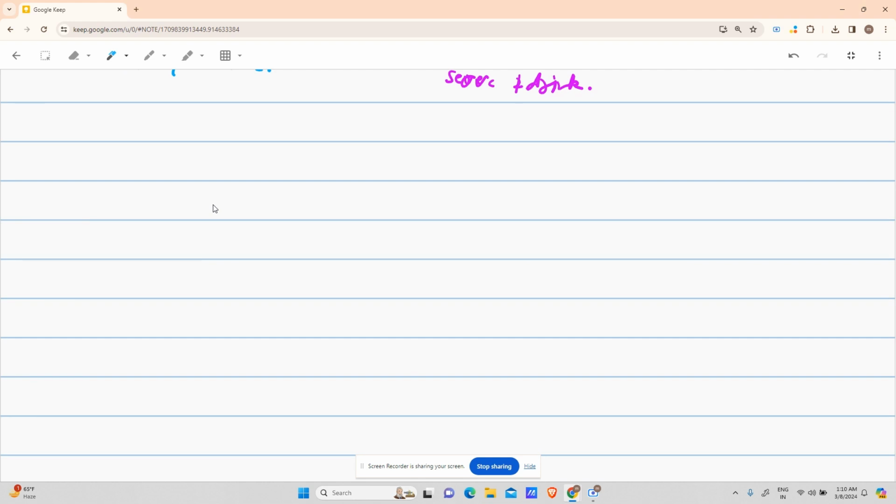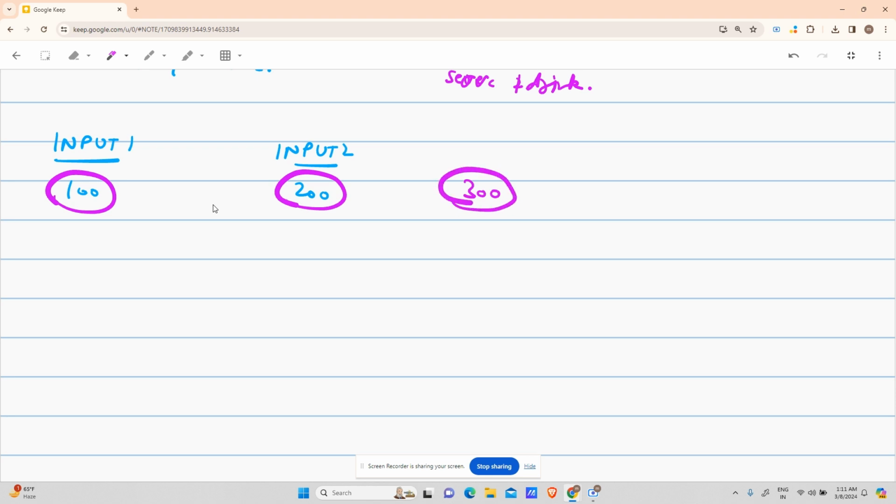So let's say you have got a problem in which I provide you with two inputs. Input 1 is 100 and input 2 is 200. My problem statement is to give me the sum of these two. The question is how to approach it. You will say, I will take 100 from you, I will take 200 from you, I will add them up, it will become 300, and I will tell you that the answer is 300.